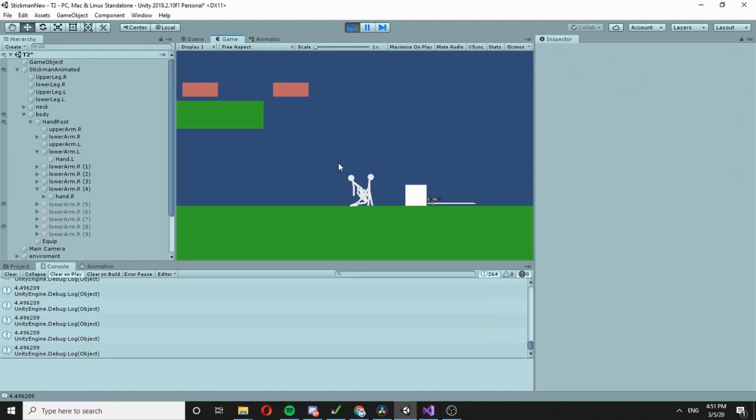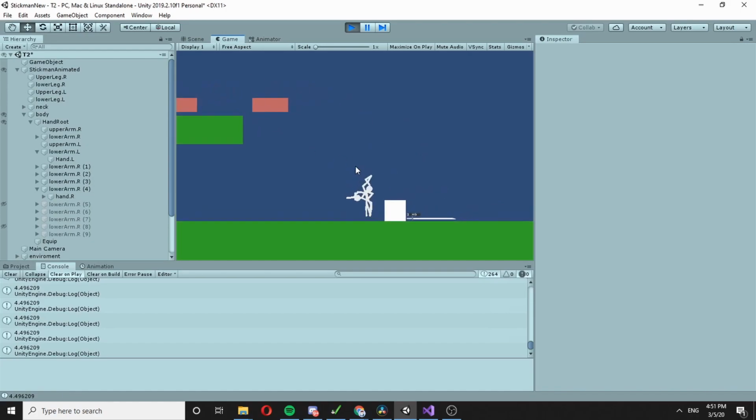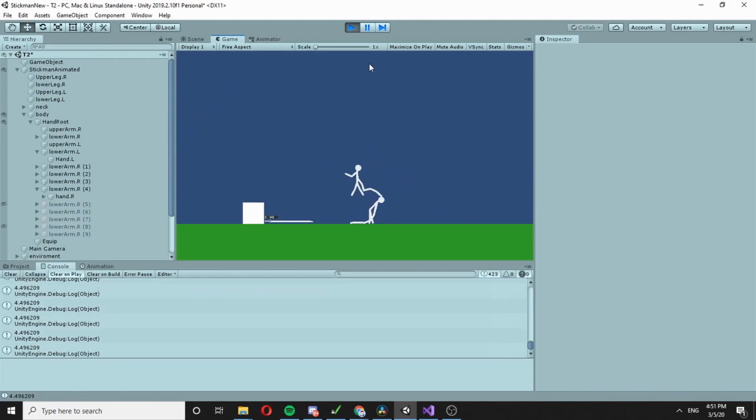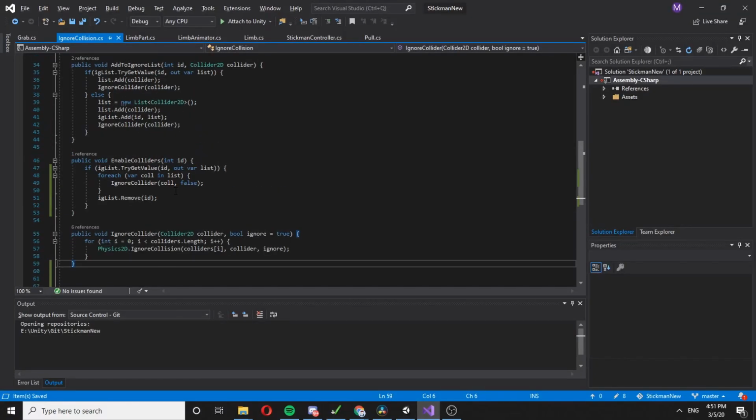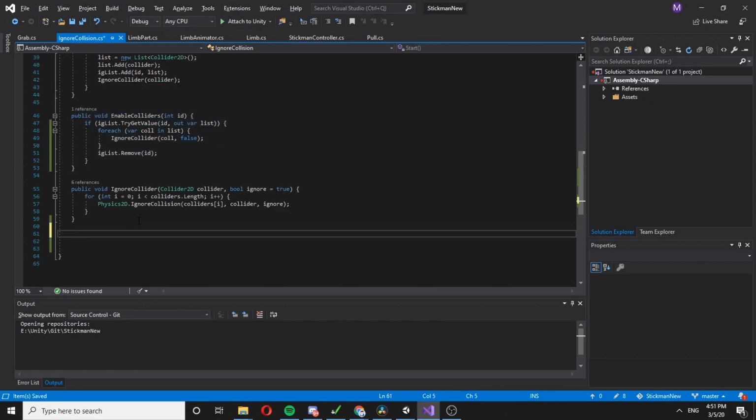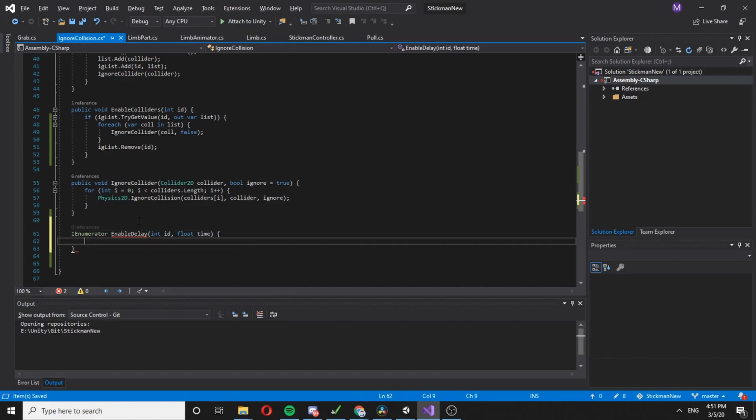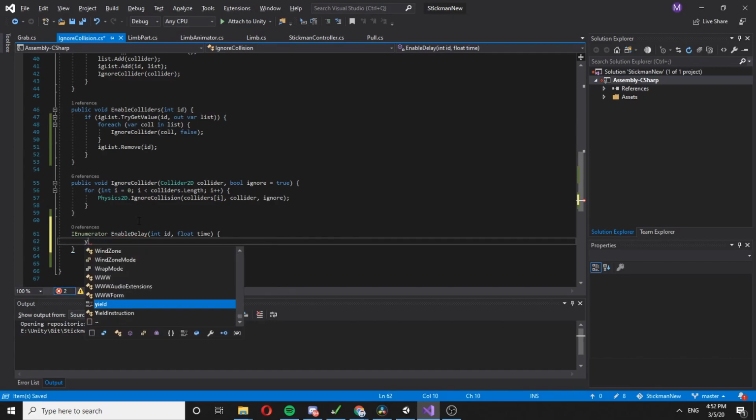So one thing I wanna do is, as you can see, we are stacking inside the stickman, and to fix this, let's enable the colliders after a slight delay. So I enumerator enable delay, and we want ID, and we want a float time, and yield return, or is it yield return?